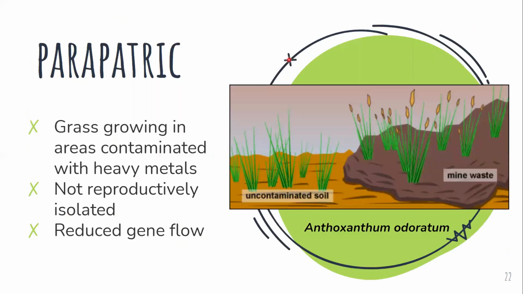So the example of parapatric speciation is these grasses. One type of grass grew only on the mine waste, that is the soil highly contaminated with heavy metals, and the other grew on uncontaminated soil. Now both of these selectively breed amongst themselves only, that is the grass on contaminated soil would breed among themselves and the mine waste grass among themselves. Okay, so there is an isolation, but it is not a reproductive one.